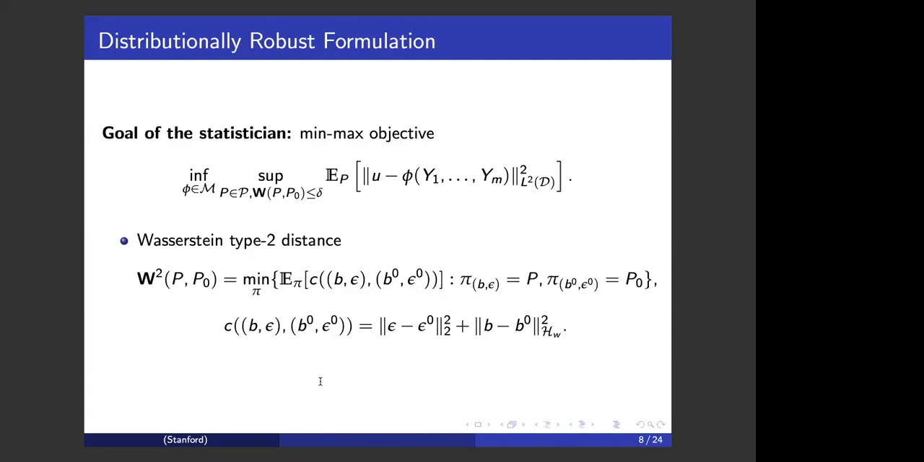As a recap, the goal of the statistician is to consider this min-max objective where the Wasserstein distance is given by a cost function that's composed of the usual Euclidean L2 norm for the noise component and the Hilbert space norm for the function component.